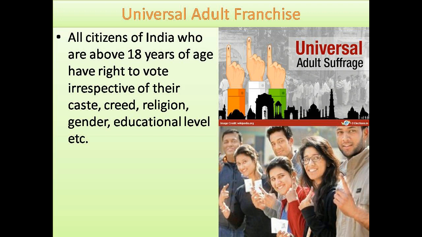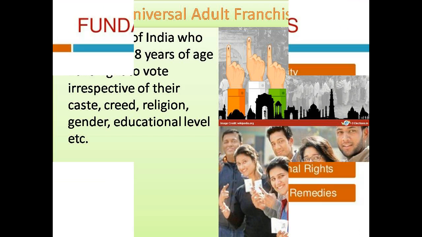The next feature is universal adult franchise. It means all the citizens of India who are above 18 years of age have a right to vote irrespective of their caste, creed, religion, gender, educational level, etc.